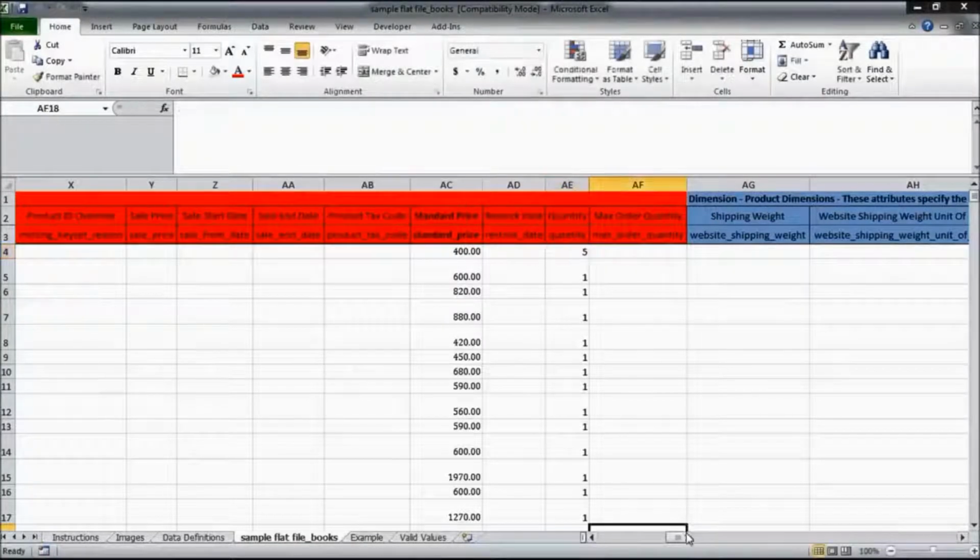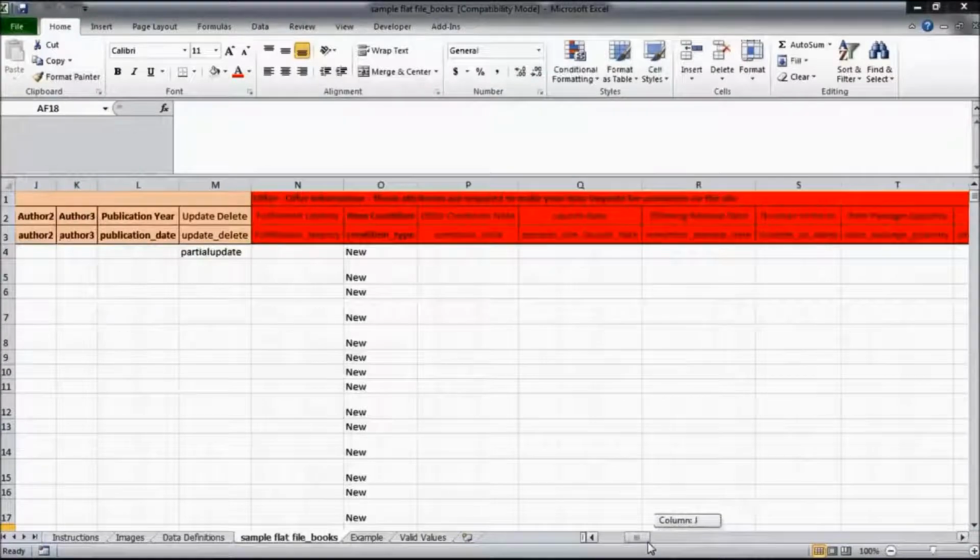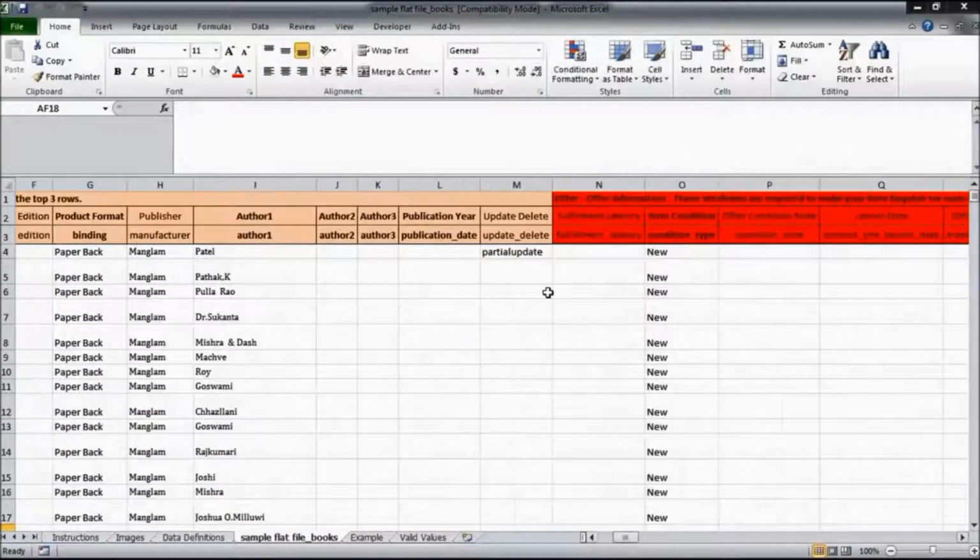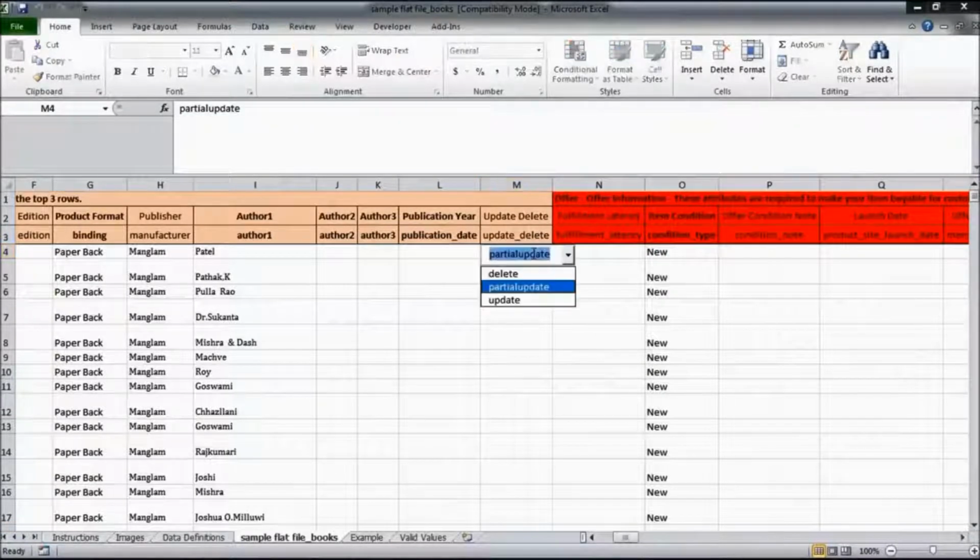One additional thing that you have to do is there is a column called update delete in your flat file template. So you have to write partial update for that particular product. So there's a drop down menu. You have to select partial update for that particular product before uploading the file, because you're only updating the price and quantity and nothing else.